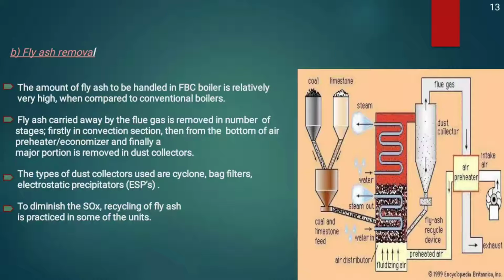Next one is fly ash removal. The amount of fly ash to be handled in an FBC boiler is relatively very high compared to conventional boilers. Fly ash carried away by the flue gas is removed in a number of stages: first in the convection section, then from the bottom of the air preheater and economizer, and finally a major portion is removed in the dust collector. The types of dust collector used are cyclone, bag filter, and electrostatic precipitator.